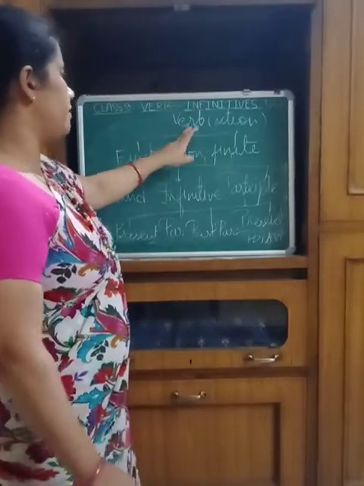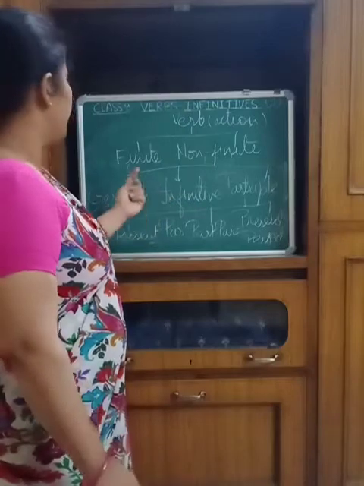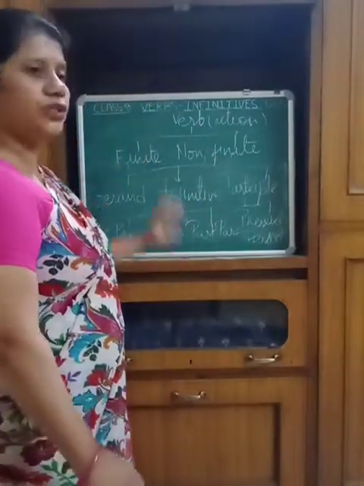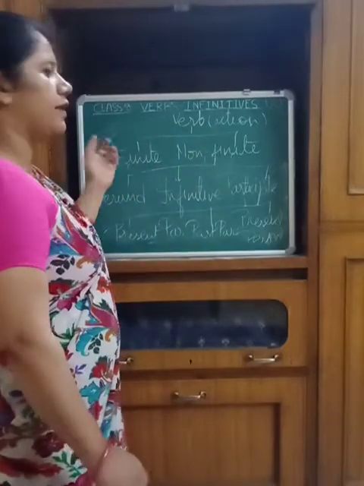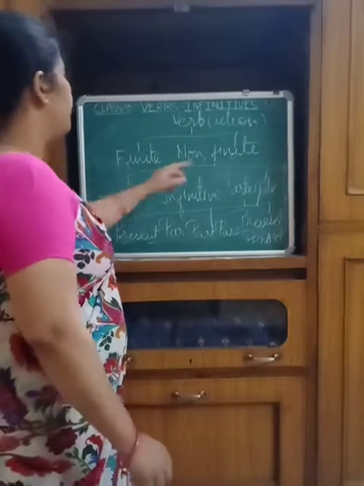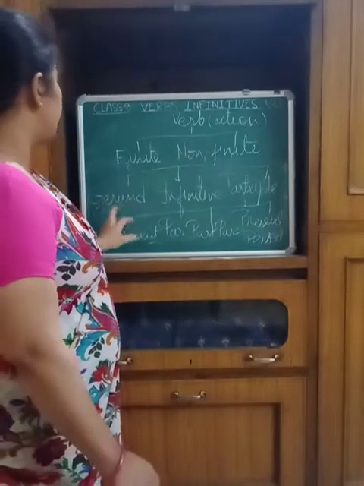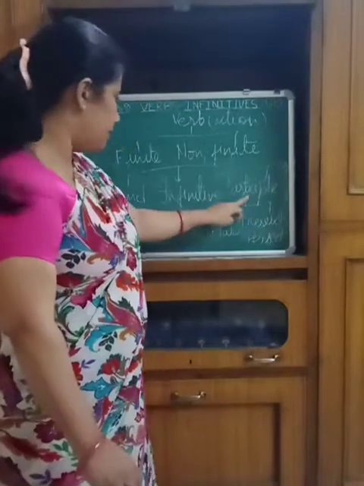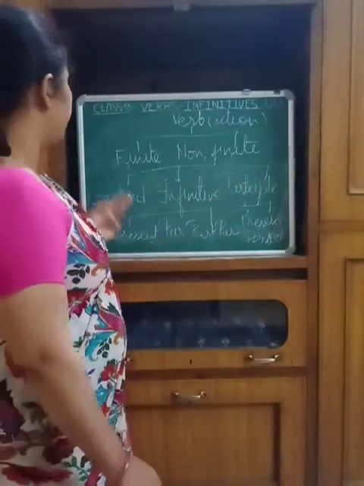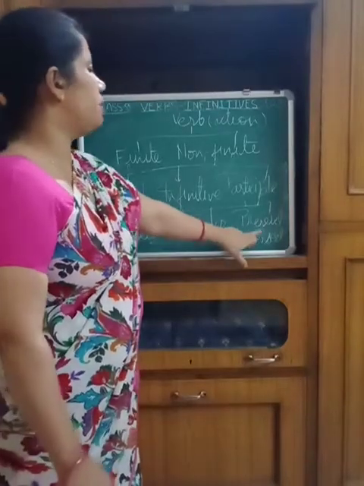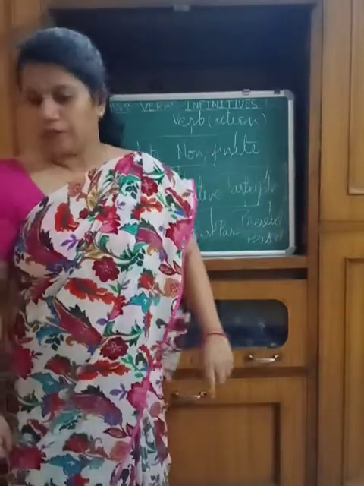Okay? The actions in a sentence can be of two types: the finite verb and the non-finite verb. Finite verb can be changed, and non-finite verb cannot be changed. The non-finite verb can again be subdivided into three categories: the gerund, infinitive, and the participle. Participles again can be subdivided into three categories: the present participle, past participle, and the present perfect participle.